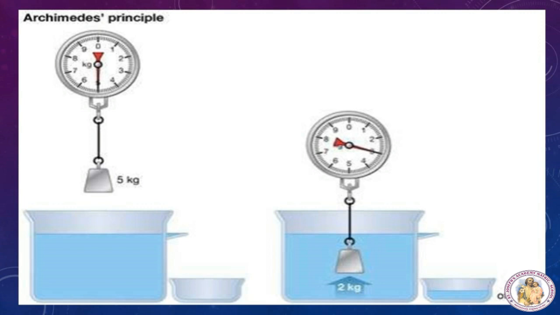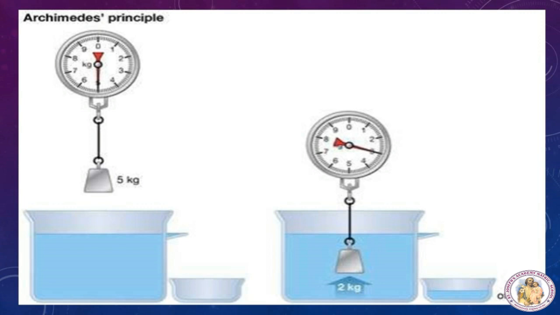Here a 5 kg object immersed in water is shown being acted upon by a buoyancy upward force of 2 kg, which is equal to the weight of the water displaced by the immersed object. The buoyancy force reduces the object's apparent weight by 2 kg, that is from 5 kg to 3 kg.